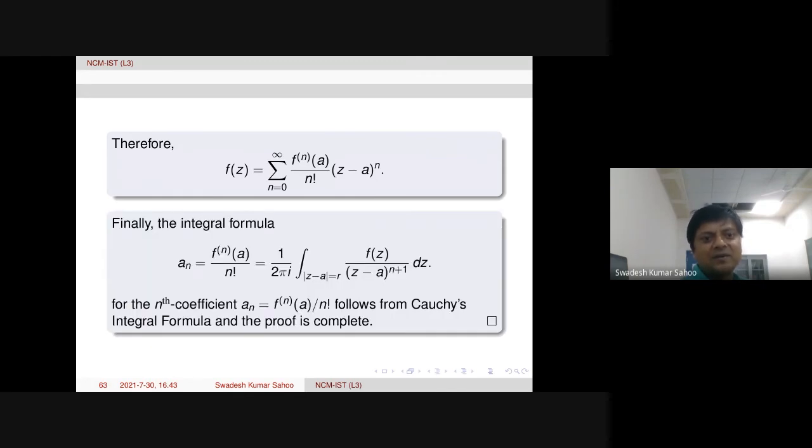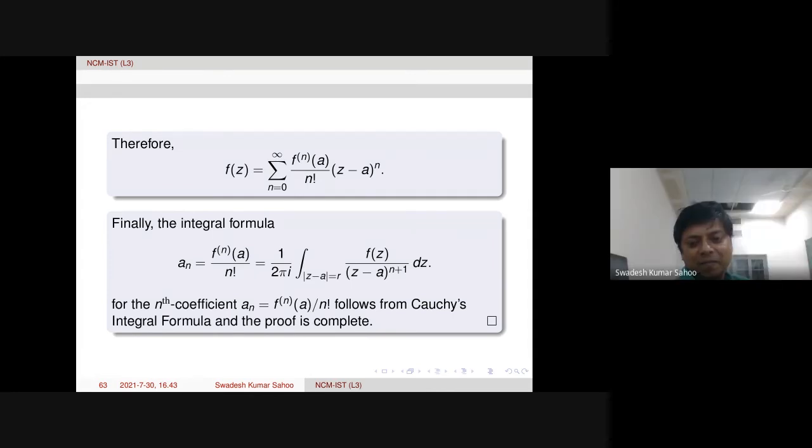And in fact, as I already mentioned, this coefficient formula is coming directly from Cauchy's integral formula. So there is nothing to prove for this. So this proves Taylor's theorem. Any question till now from this Taylor's theorem proof we can discuss?